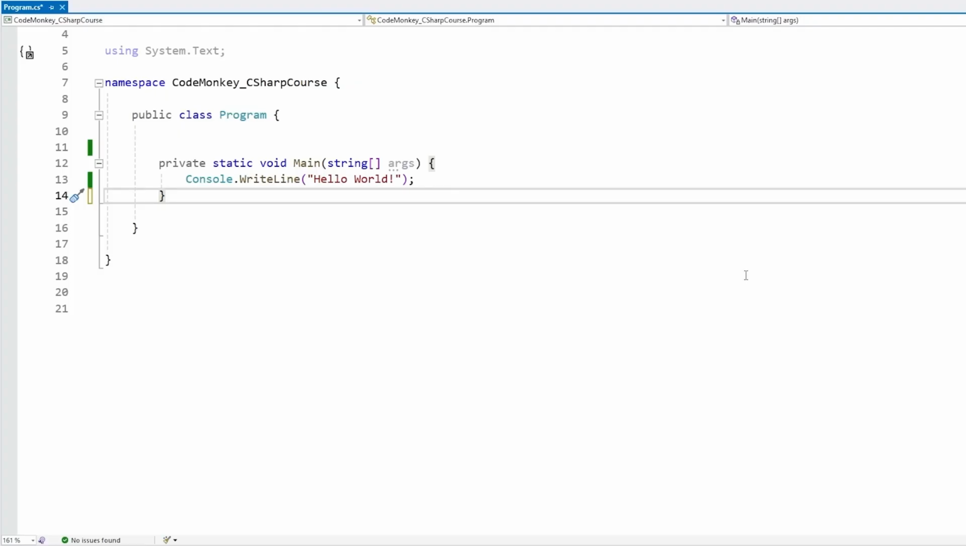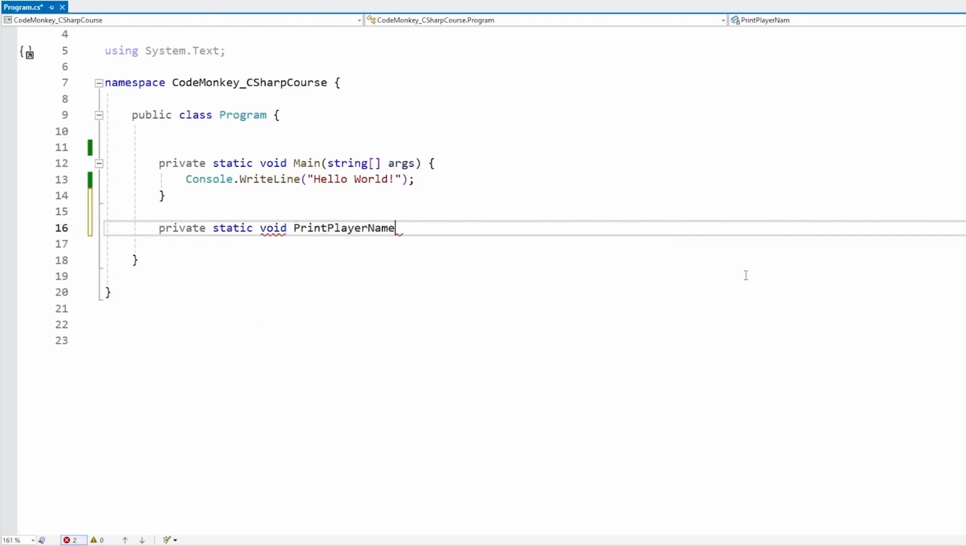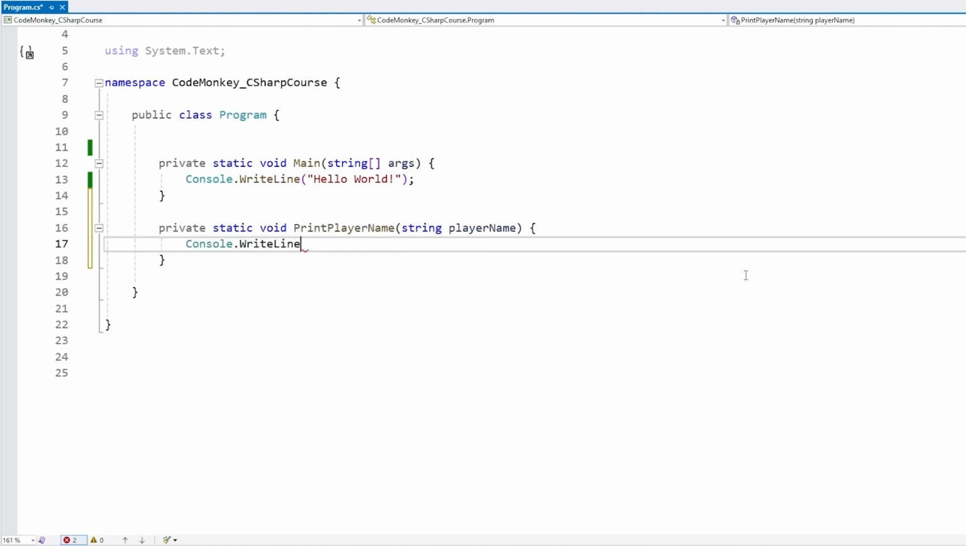Okay, so let's make a function to see it. So let's make a private static void. Let's call it PrintPlayerName and receive a string for the player name. Then over here, just a Console.WriteLine on the player name.